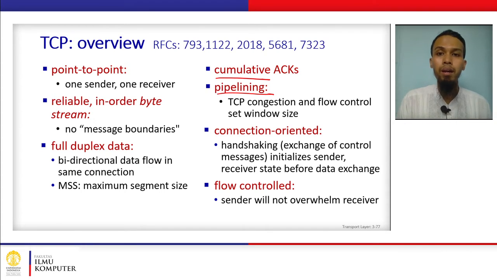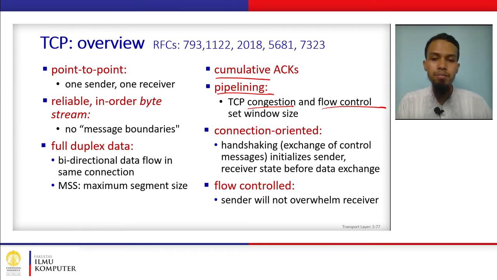There is pipelined HTTP, where the client can send several HTTP requests before it receives the HTTP response. This also works in TCP, but the difference is that it can send several segments before receiving ACKs. Now, the window size, or the number of segments that can be transmitted at that time, is controlled by congestion control and flow control.